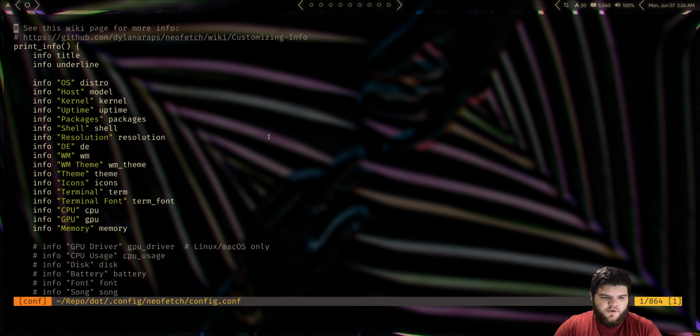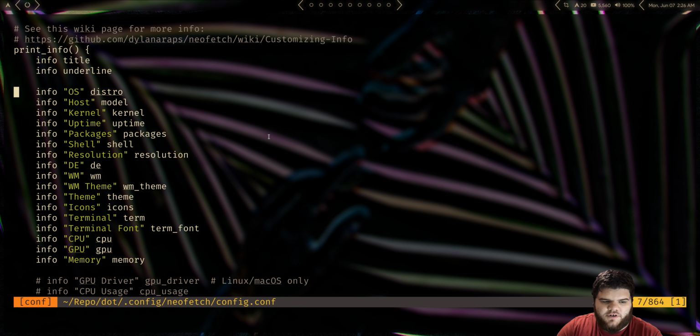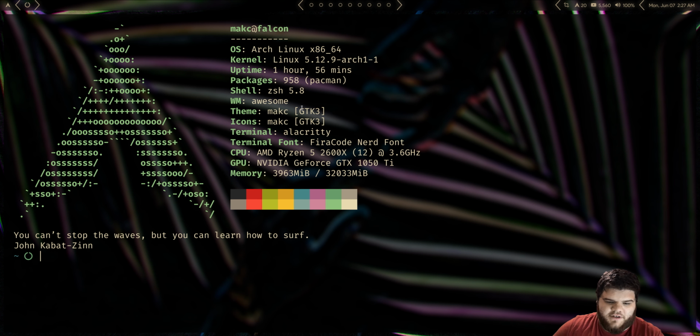And let's scale up this window a bit as well. So if we take a look, the first sort of block up here is defining what things are actually going to be printed out when we run Neofetch. So let's say, for example, right here, it's displaying the resolutions for all of our monitors. If, for example, I don't want that, I can come in, comment it out, save the config. Whenever I rerun Neofetch, it's no longer there.